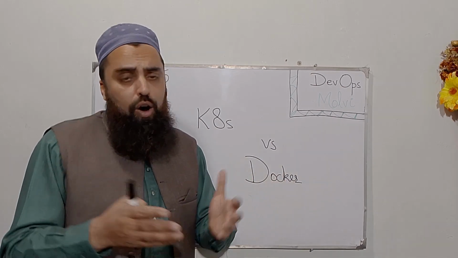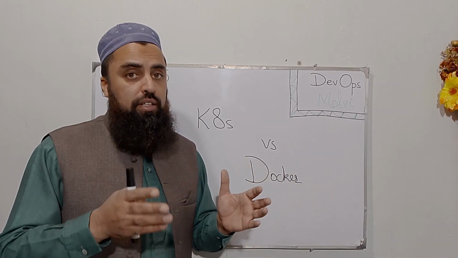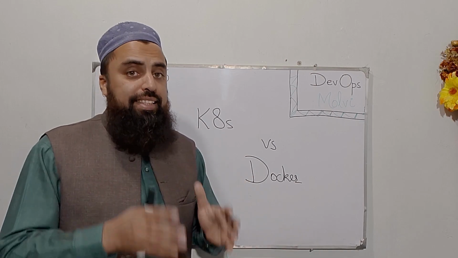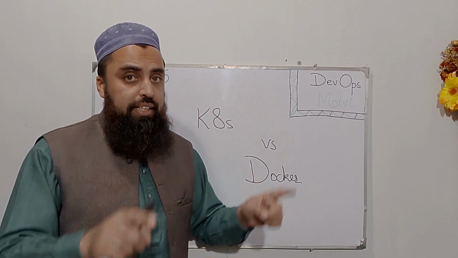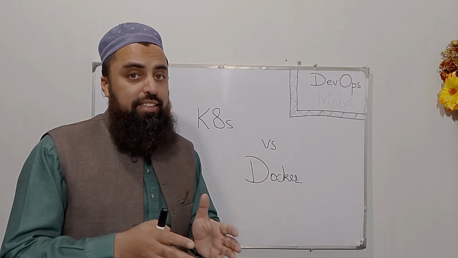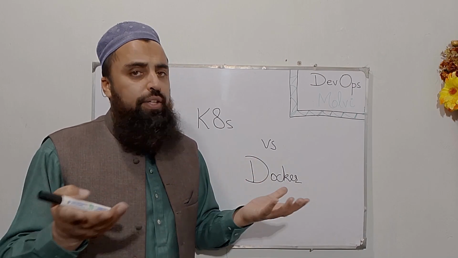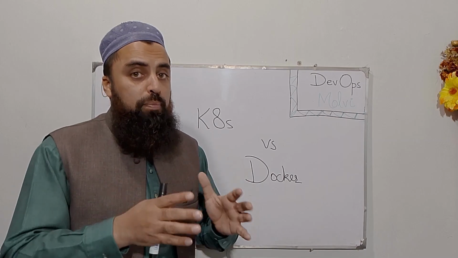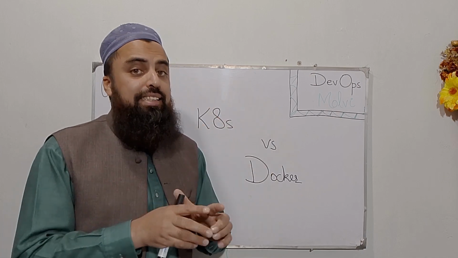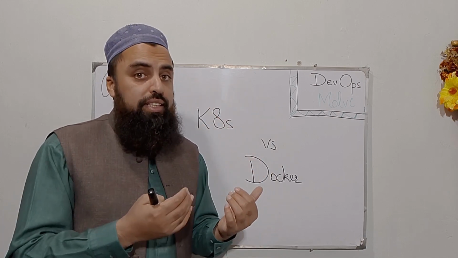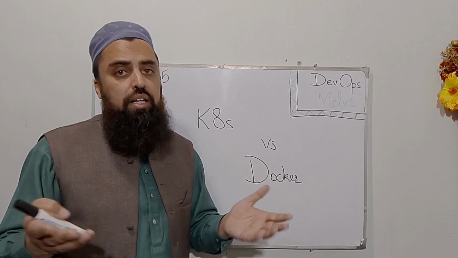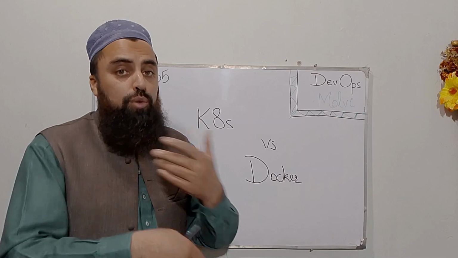Now we have learned almost every important concept of Docker containers. We have a full course on Docker. So we know that Docker helps us to run our applications in a box, which is known as a container. And we can ship that container and run that container anywhere in the world. That is the core purpose of Docker, to containerize our application and run it inside a container. When we have that container, we can have the image of the container, ship it anywhere in the world, and run our application in a container.